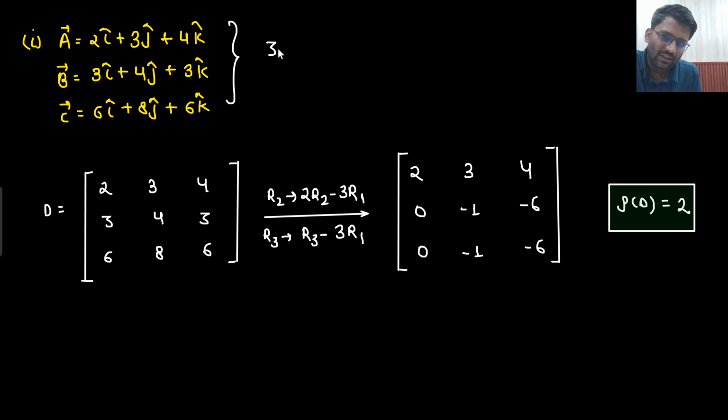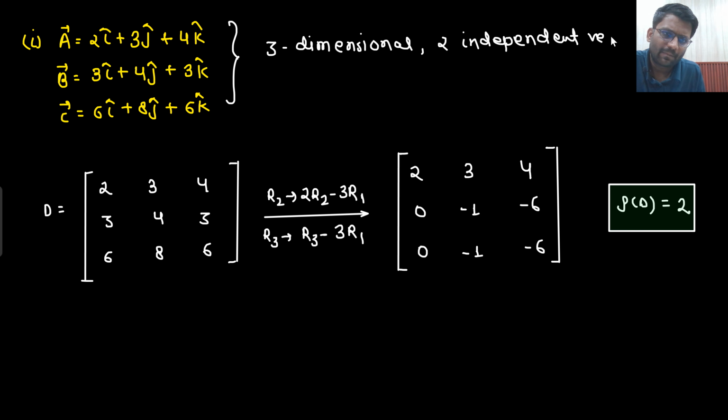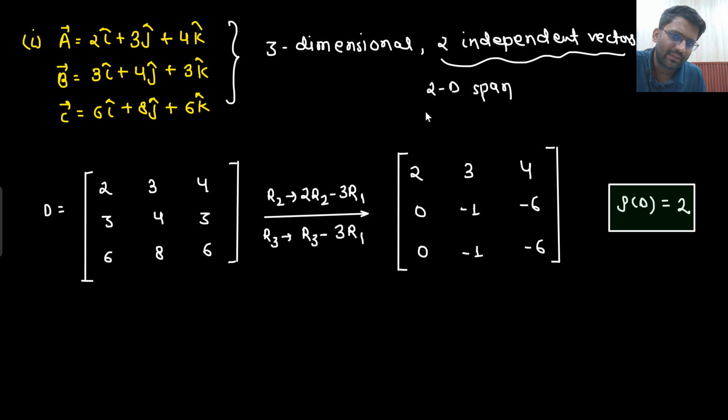So 3 dimensional, 2 independent vectors will end up creating a 2D span. Right? So again, 2 independent vectors will create a 2D span. Shall we do the visualization?